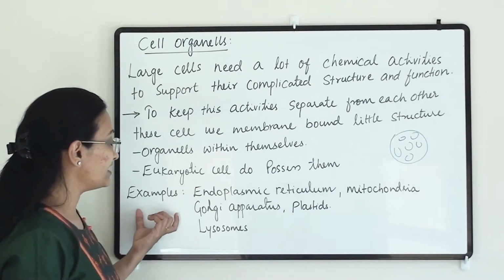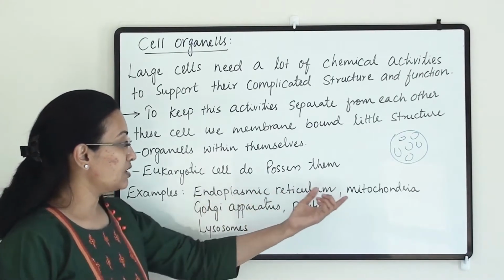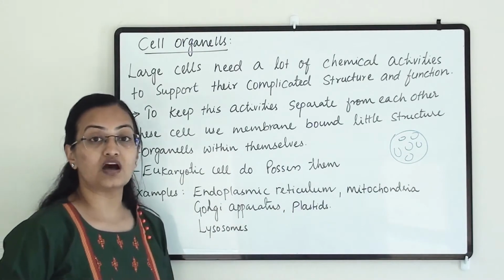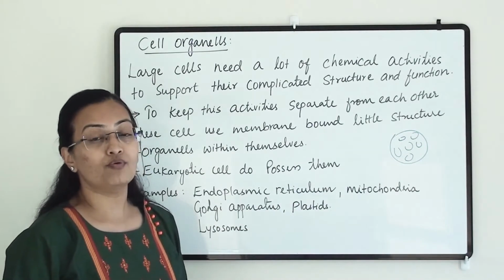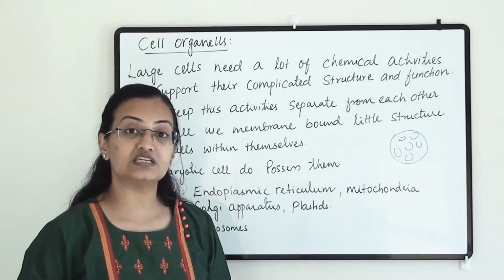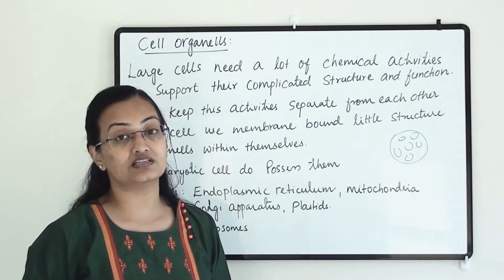Now for organelles, endoplasmic reticulum, mitochondria, Golgi apparatus, plastids and lysosomes are some of the examples. Going forward, we are going to discuss all these organelles in detail. We will see their structure and we will understand their function.